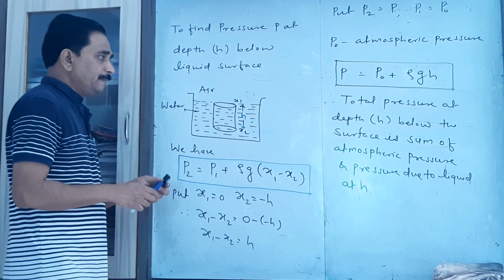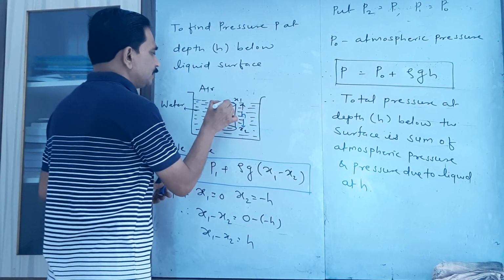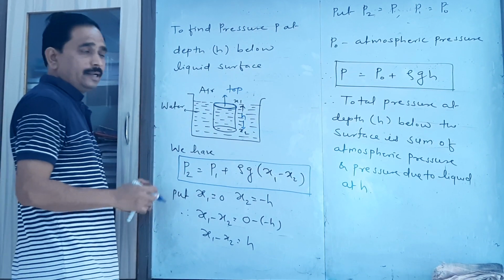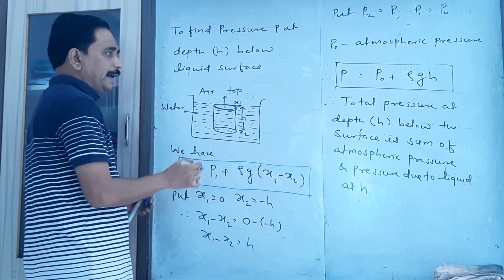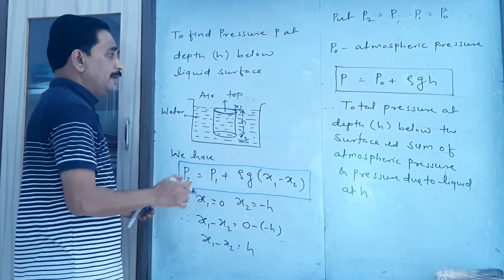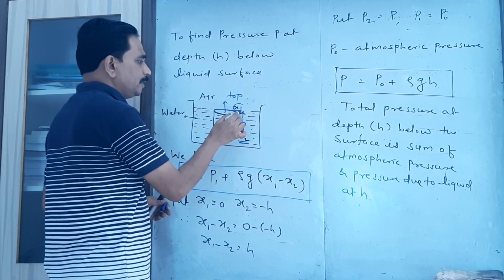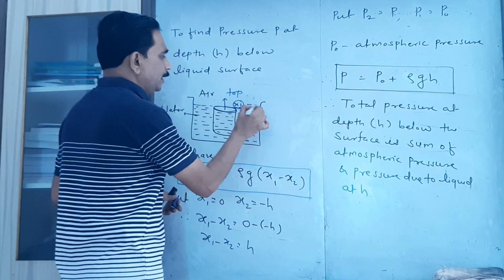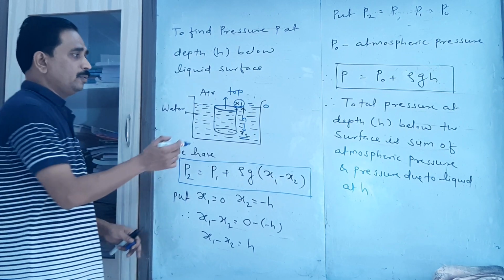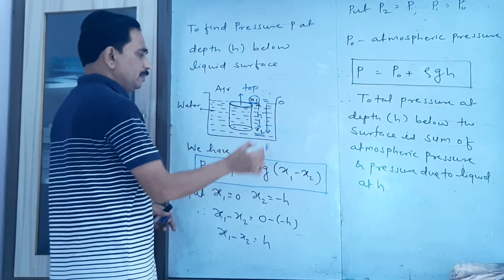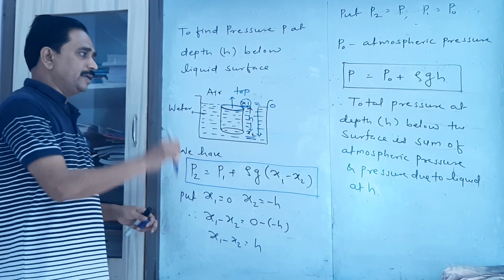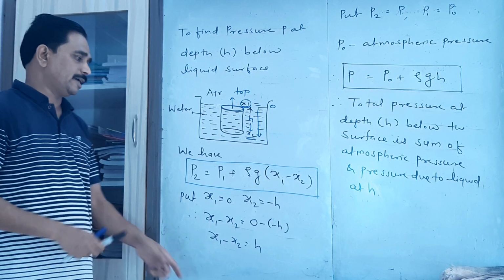Now when we consider the top surface of the cylinder, it is at distance x1 and the bottom is at distance x2. As we measure the distance from this end, at this end the distance will be 0. That's why we put x1 equal to 0. And we have to move in the downward direction. So as per sign convention, the distances measured in the downward direction are taken as negative.